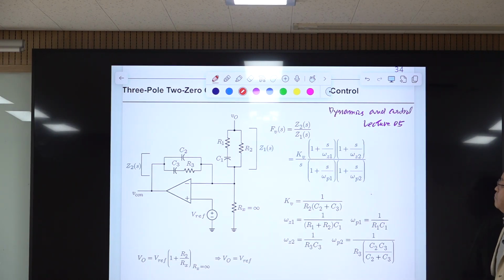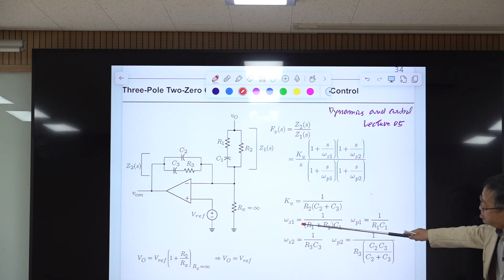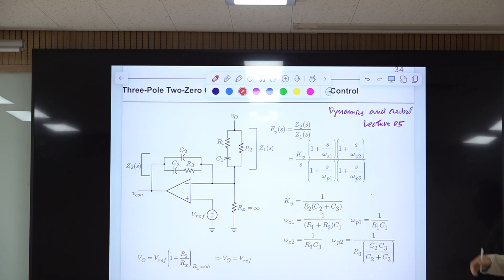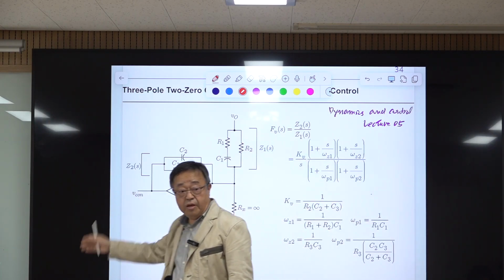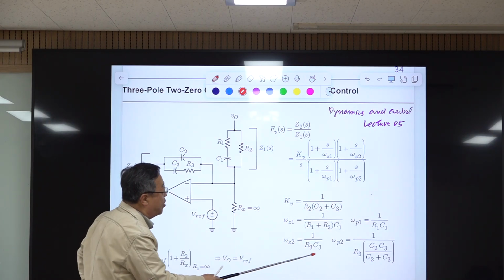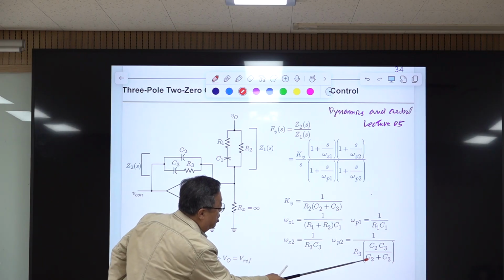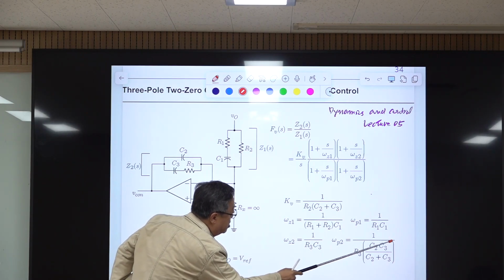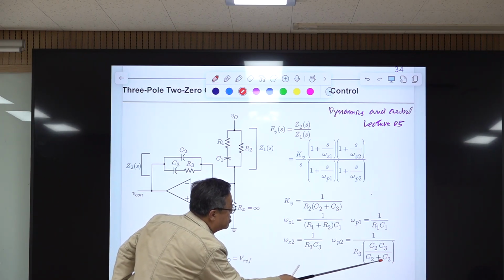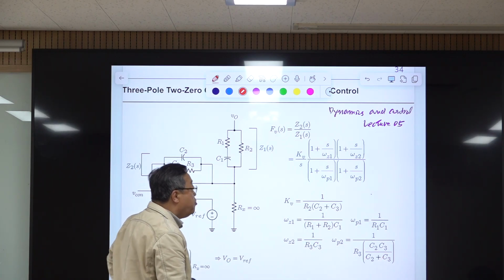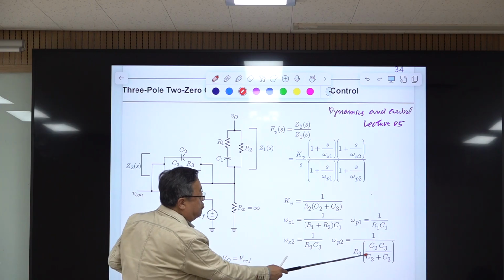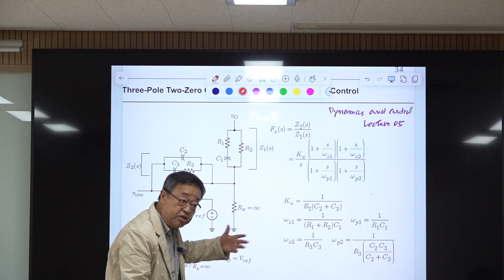Or if you have the desired locations of this and this and this, then you instantly find the values of these components. If C2 is much larger than C3, then the smaller one, C3, wins. This is the formula for the parallel combination.